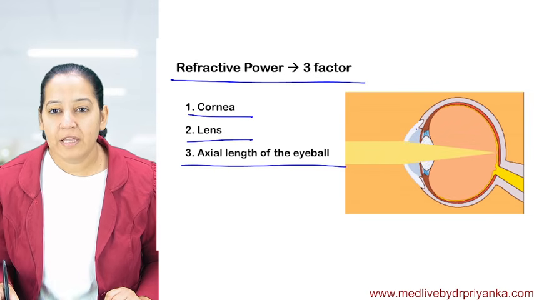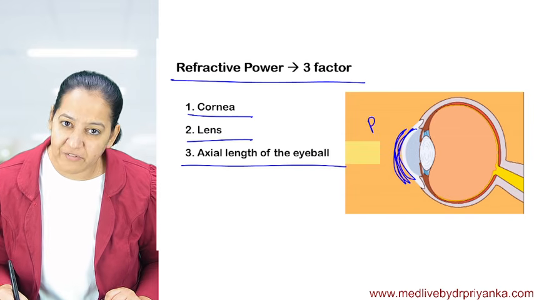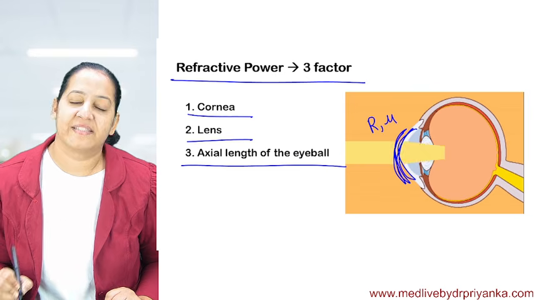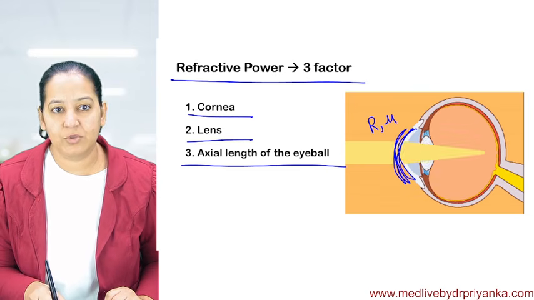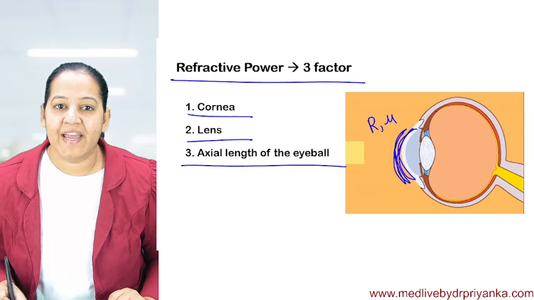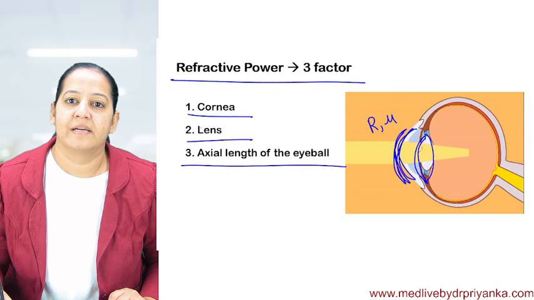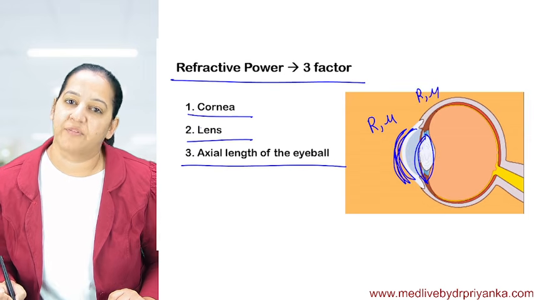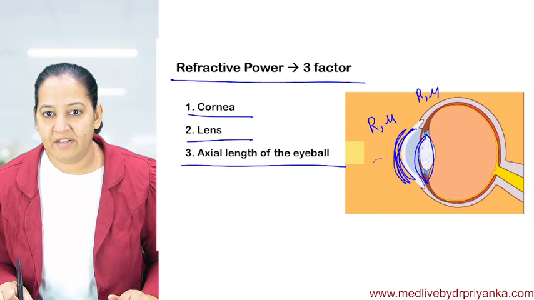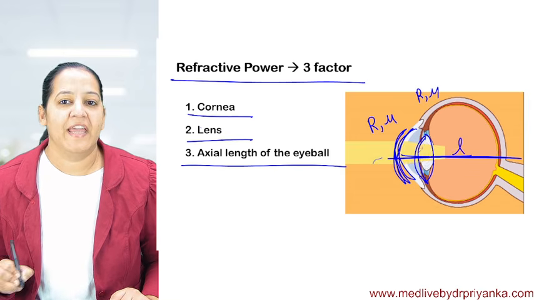Listen, first the curvature of the cornea. Appreciate the curvature and material: radius of curvature and refractive index, that is the material of the cornea. These 2 things decide how much the rays will converge. Second, the lens. Again, the radius of curvature and the material, the refractive index, of the lens. And third, the axial length of the eyeball. This is the axial length, the AP length of the eyeball.